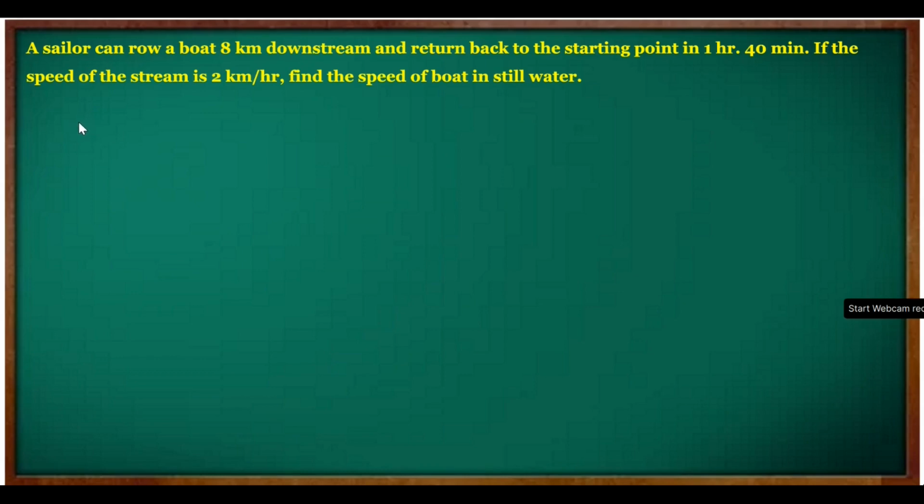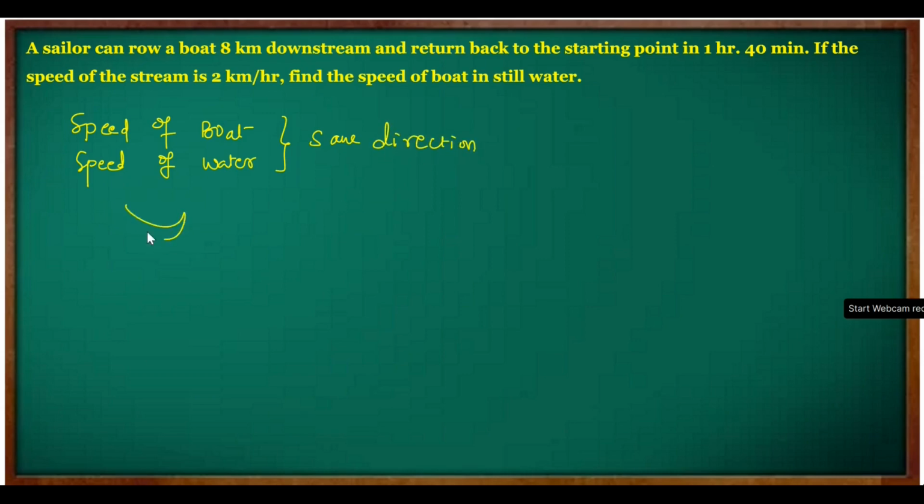Downstream means the speed of boat and the speed of current, the flow of water, will be in the same direction. Both will be in the same direction. That is called downstream. That means the boat and the water move in the same direction. Downstream. What is the meaning of upstream?